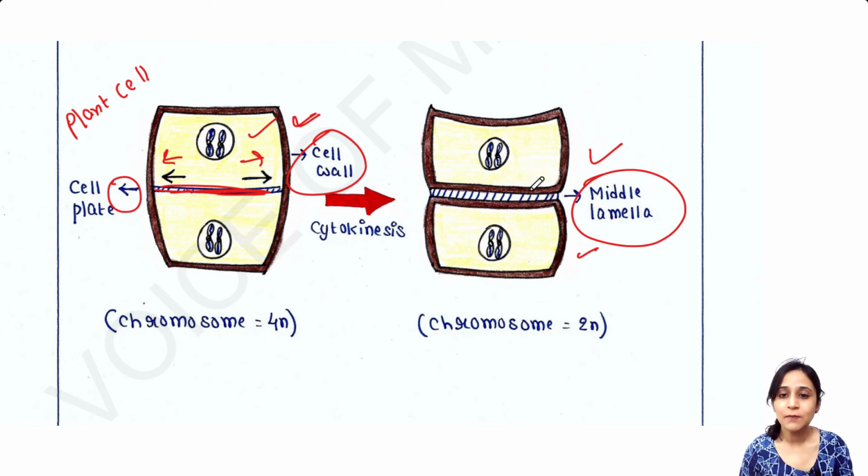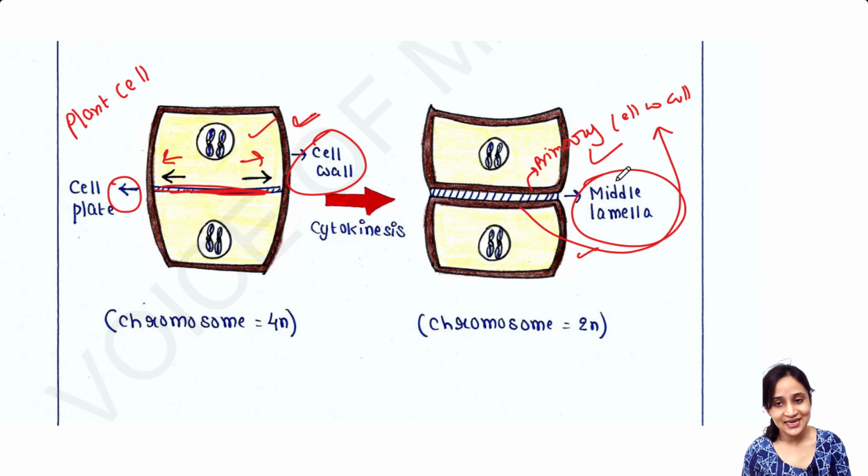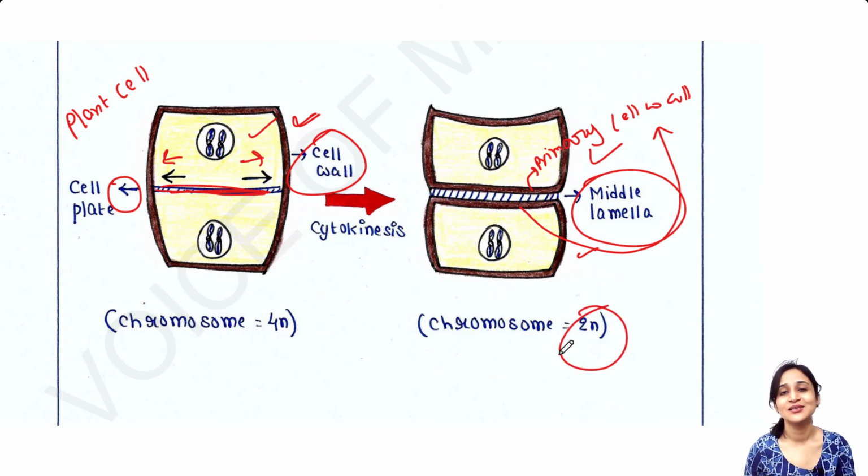So this is the primary cell wall of one cell, and this is the primary cell wall of the second cell, and this is the middle lamella that is present between the two cell walls of two cells. So at that time again the chromosome number becomes 2n if it is the diploid set.